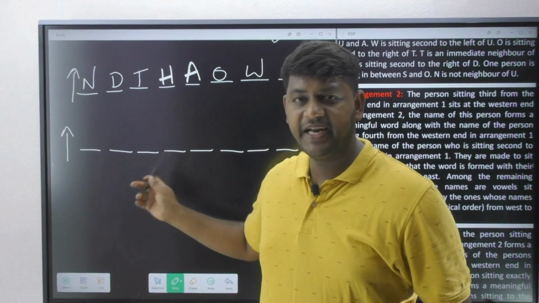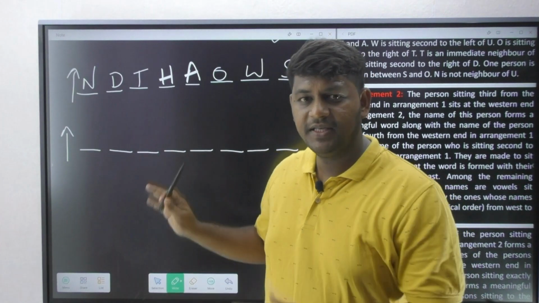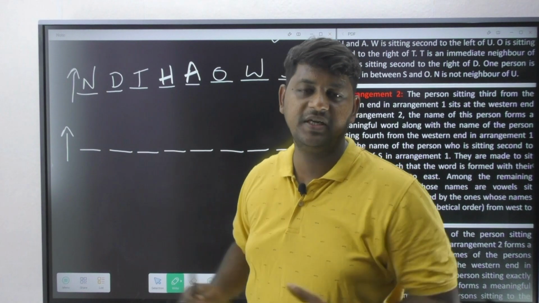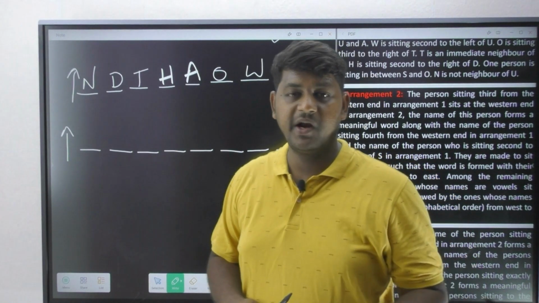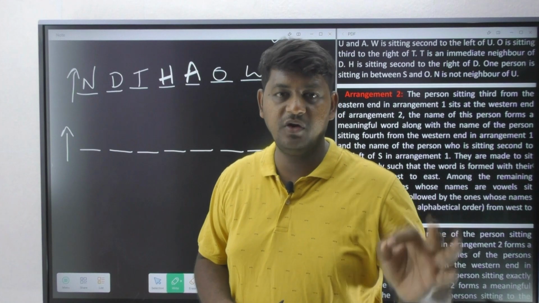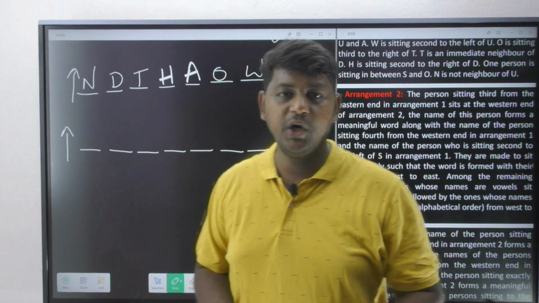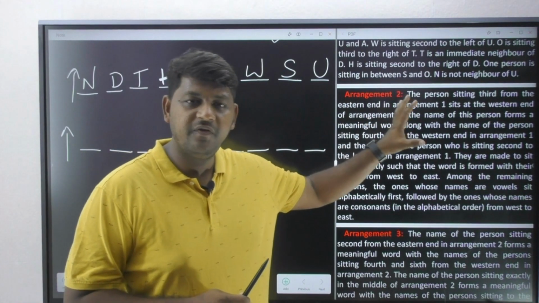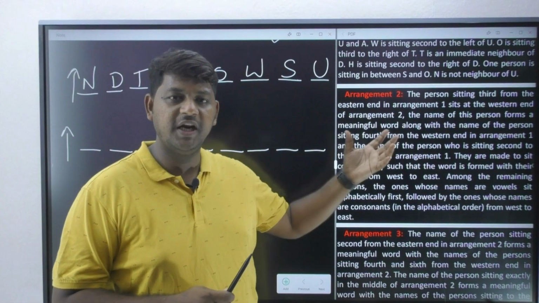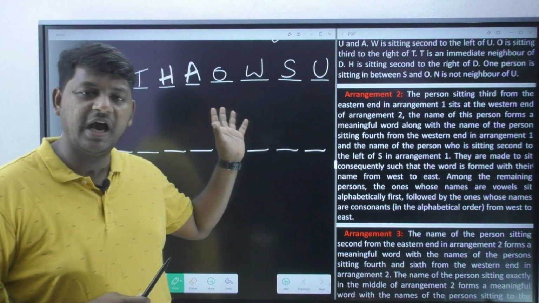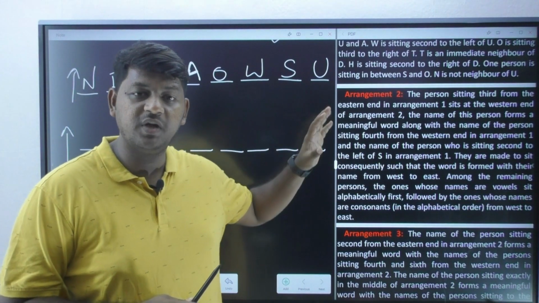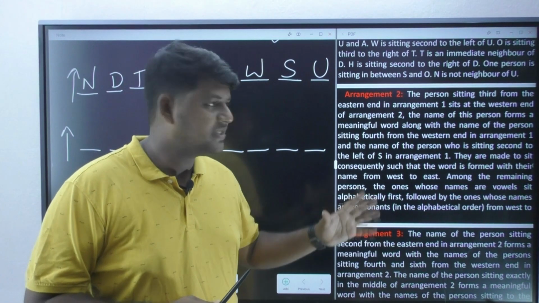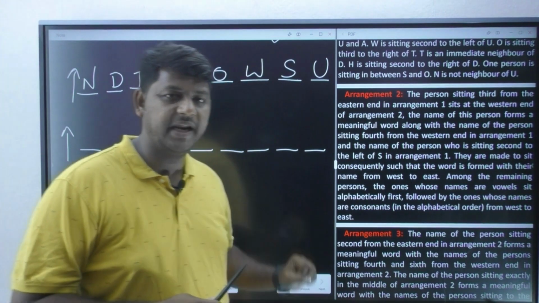Let's observe the arrangement 2. Again, this arrangement 2 is going to have the same people who were seated in arrangement 1, but they are not going to be seated just like in your arrangement 1. They are going to interchange their places. By observing whatever information is given by our examiner, we need to consider that information and change their places according to the given conditions. So without wasting our time, let us observe the arrangement 2.